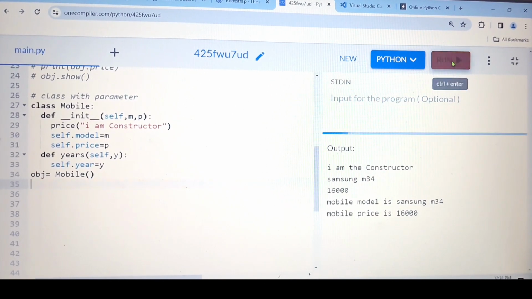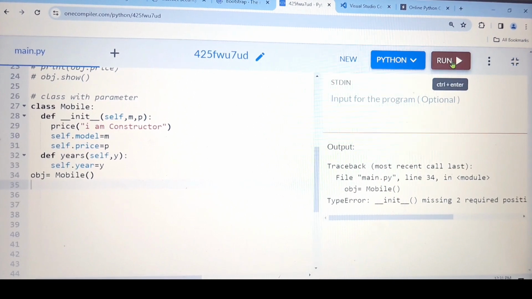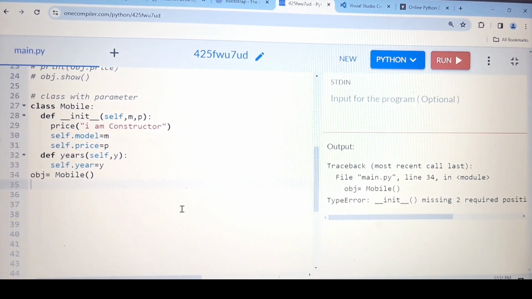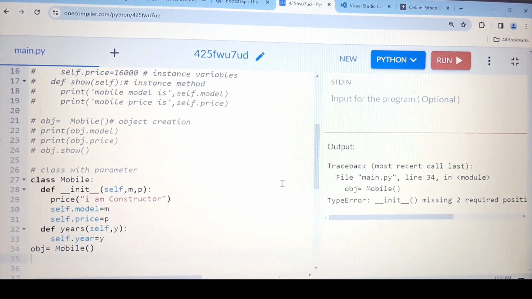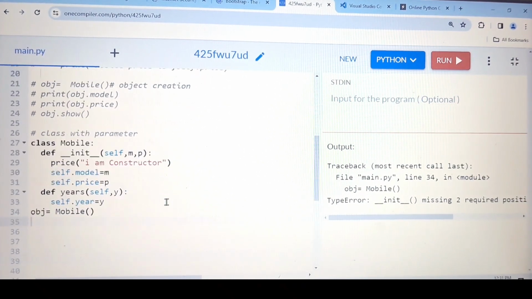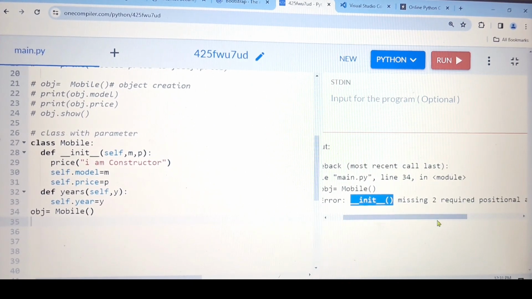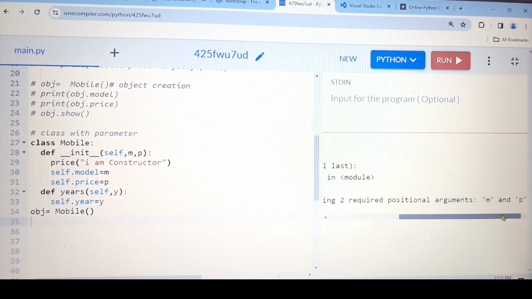Let me run first, then you will get a little bit. See, if you remember, after creating the object, when we were running, our output was printing. But in this case, we are getting an error like this. This is nothing but the constructor. And what is the message we are getting? Missing two required positional arguments: M and P.